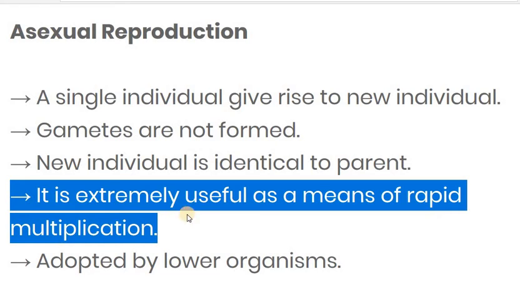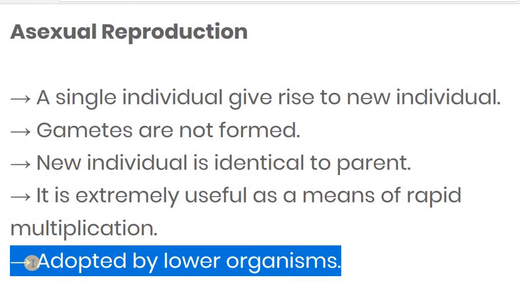So in this kind of reproduction, rapid multiplication of cells occurs. It means the time duration of reproduction is less and reproduction happens in a large amount.